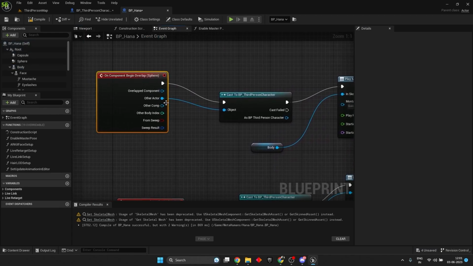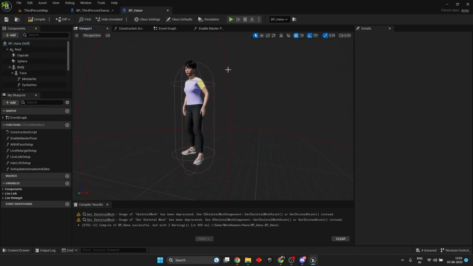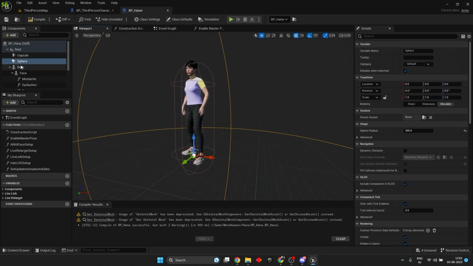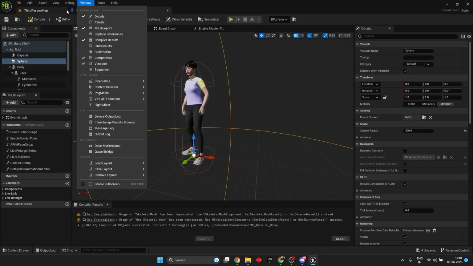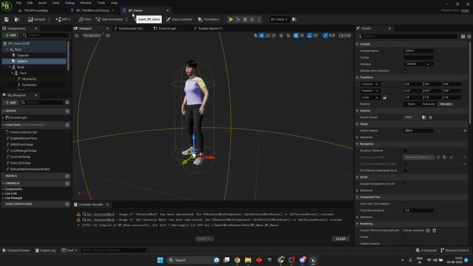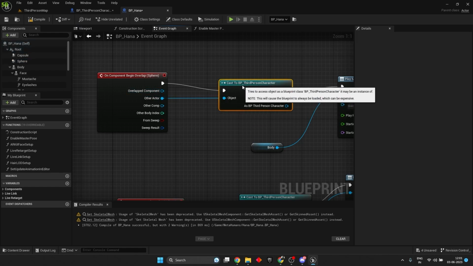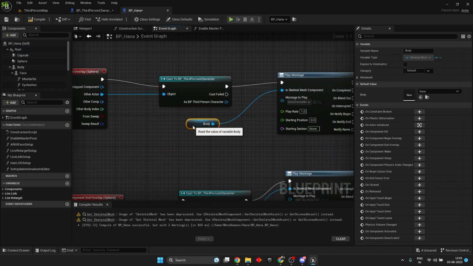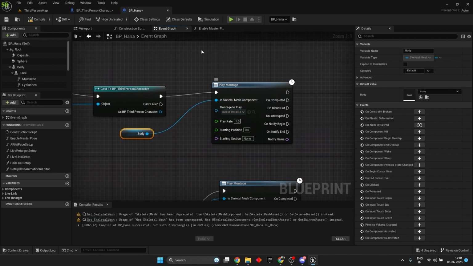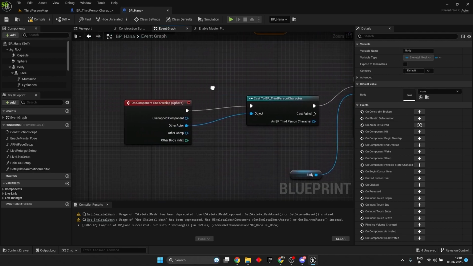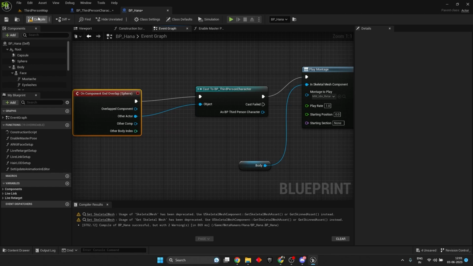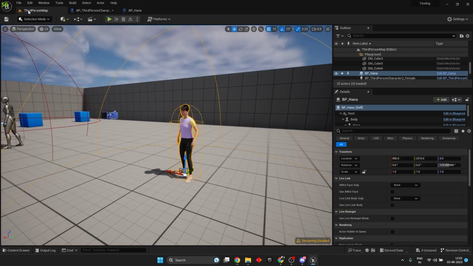So what will happen when this sphere over here, I hope it is the same sphere, right? Same sphere, and it has the same radius, event graph. The other actor is a third person character, right? So the body will change its animation, and here the same thing is happening. Let us check now what happens.